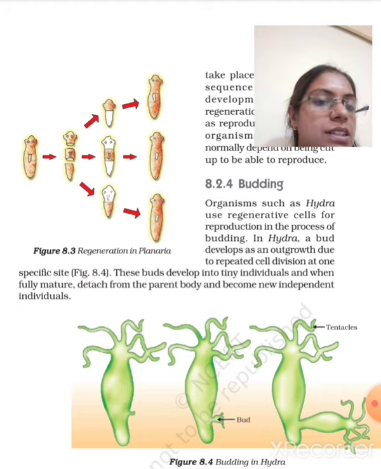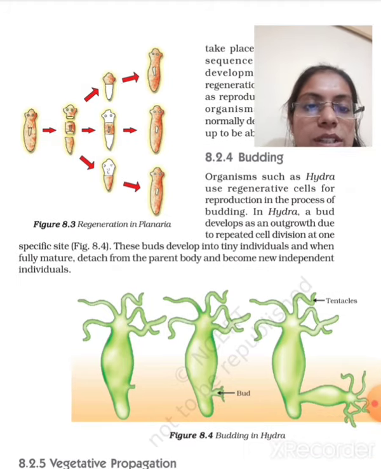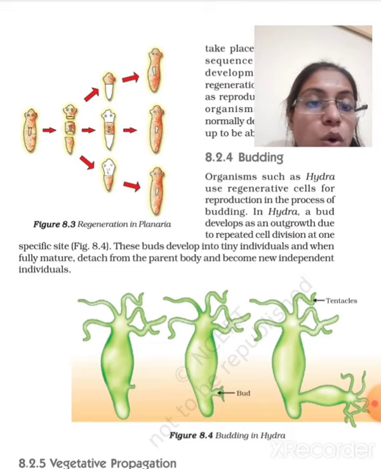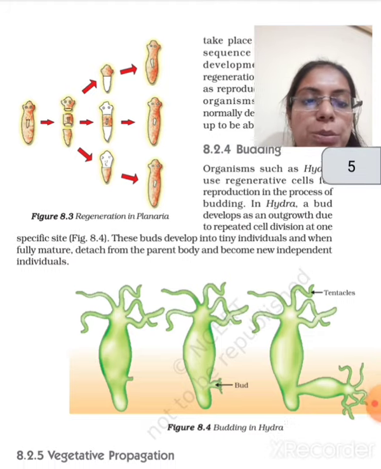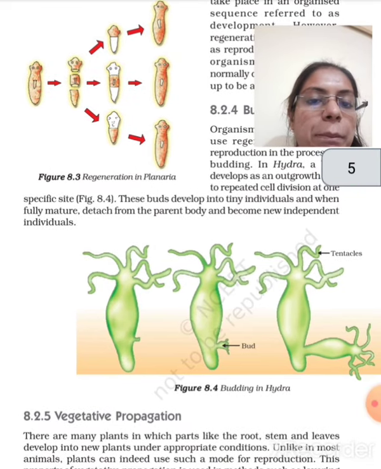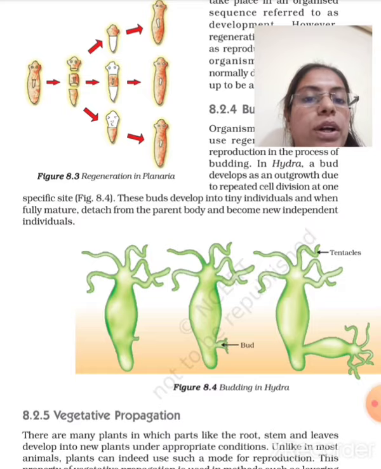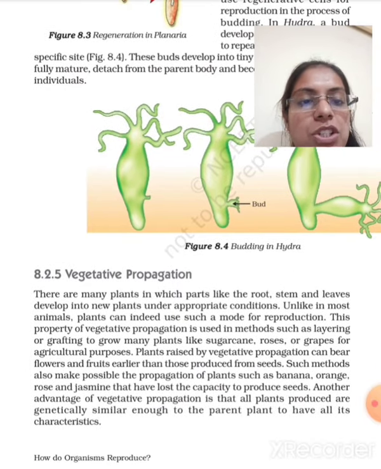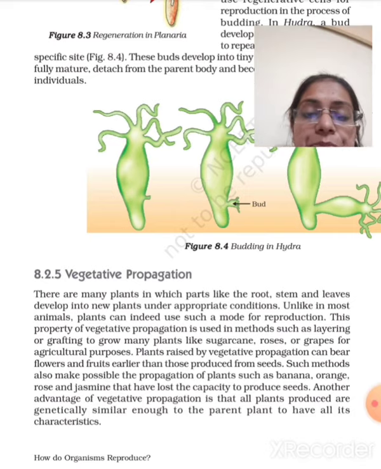The same thing is written here: organisms such as Hydra use regenerative cells for reproduction in the process of budding. In Hydra, the bud develops as an outgrowth, meaning on the outside of the organism, due to repeated cell division at a specific site. These buds develop into tiny individuals, and when fully mature, they detach from the parent body and become new independent individuals. Now another one is vegetative propagation, very important.